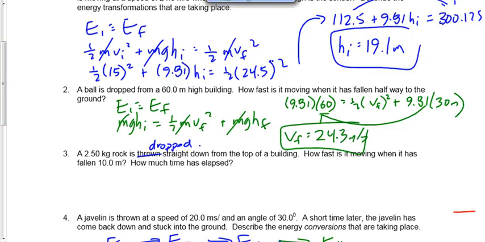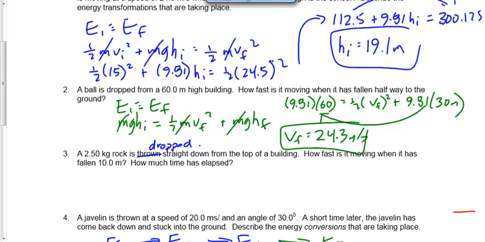Everybody look up here. We'll take a look at question number 3 now. It says a 2.5 kilogram rock is dropped straight down from the top of a building. How fast is it moving when it's fallen 10 meters? How much time has elapsed? We won't worry about the time so much right now. We'll worry about the fall of it and the final speed of it, the conservation of energy part of it.